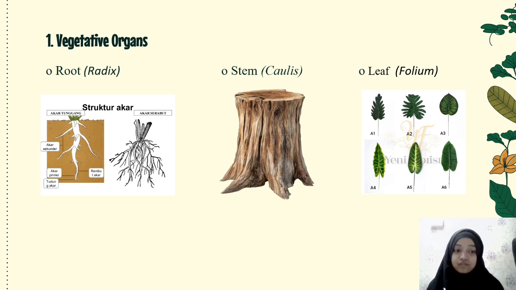Number 1. Vegetative organs. Roots: study the structure, function, and modification of roots. Stem: focus on the shape, organization, and modification of the stem. Leaf: analyze leaf morphology, including variations in form and function.